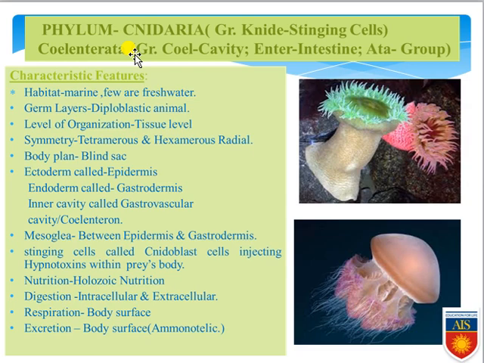Another important point is that they have stinging cells, which are commonly known as cnidoblast cells, and these cells have a whip-like or thread-like structure. That thread-like structure introduces hypnotoxin into the prey's body, and due to the hypnotoxin the prey will die. So this is the main function of the stinging cell.